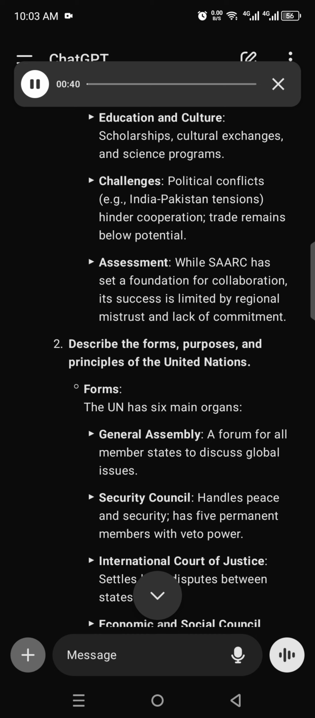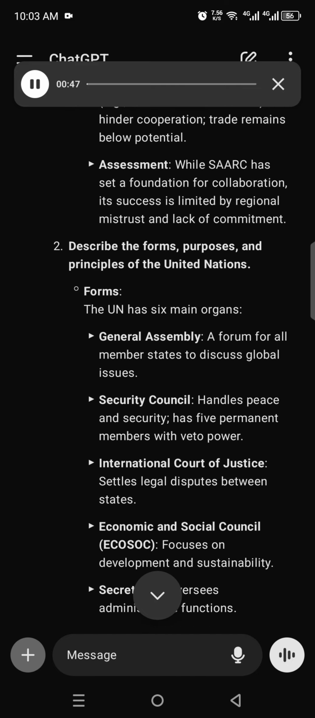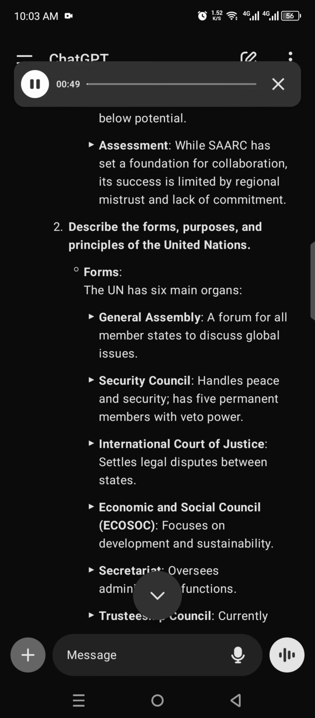Challenges. Political conflicts, e.g. India-Pakistan tensions, hinder cooperation. Trade remains below potential. Assessment. While SAARC has set a foundation for collaboration, its success is limited by regional mistrust and lack of commitment.